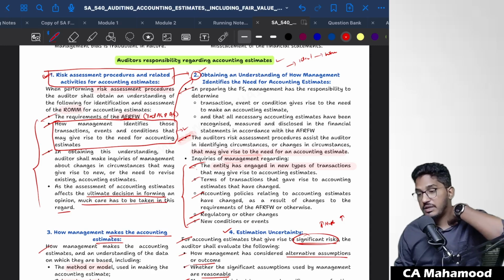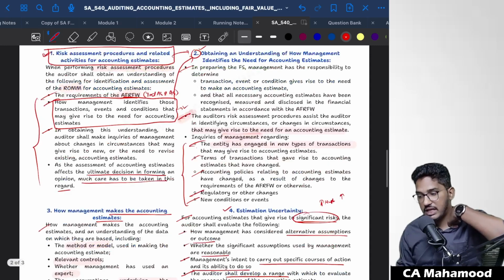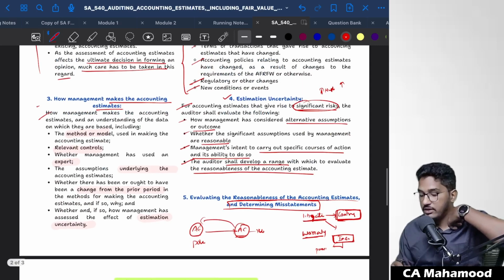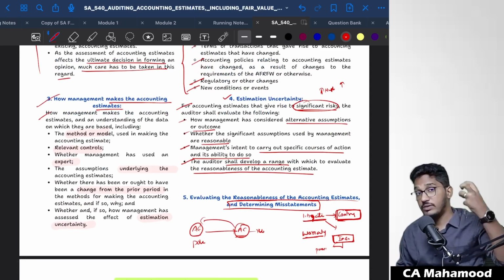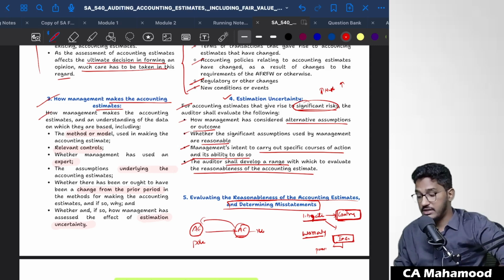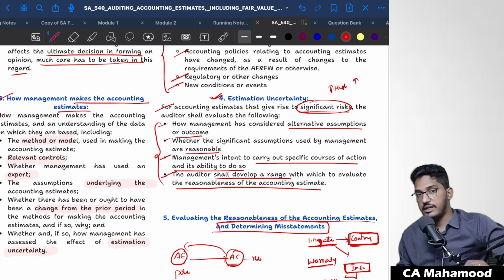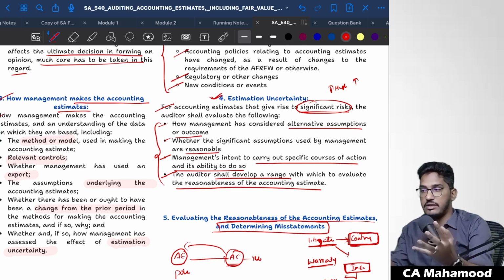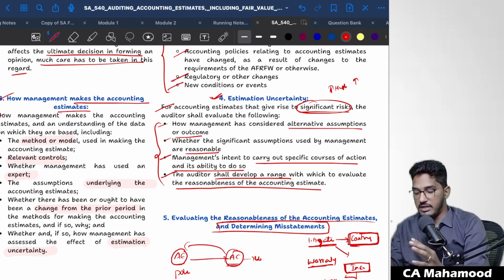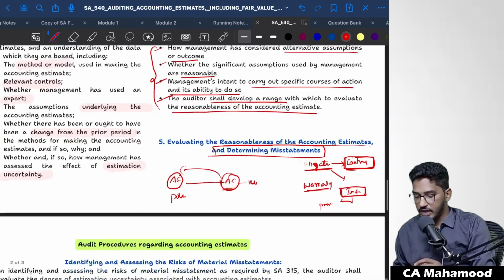You have to sit with the management, how management identifies that events or transaction which require accounting estimate. Then you have to sit with the management and understand how exactly that accounting estimates are calculated. In case if you find there is a high estimation uncertainty, you should evaluate these steps. And finally, you have to evaluate the reasonableness of the entire accounting estimates and finally determine whether that accounting estimates contain any material misstatement. Clear?